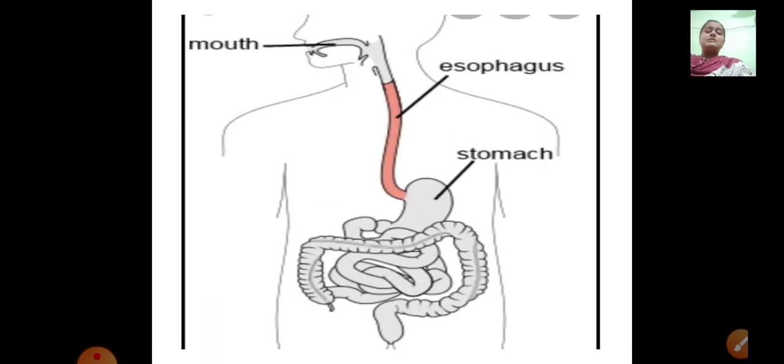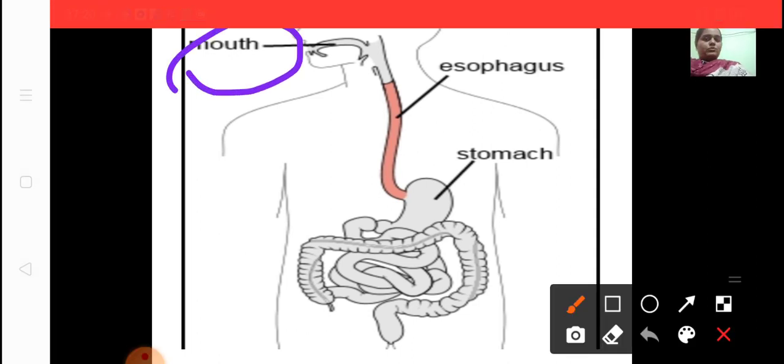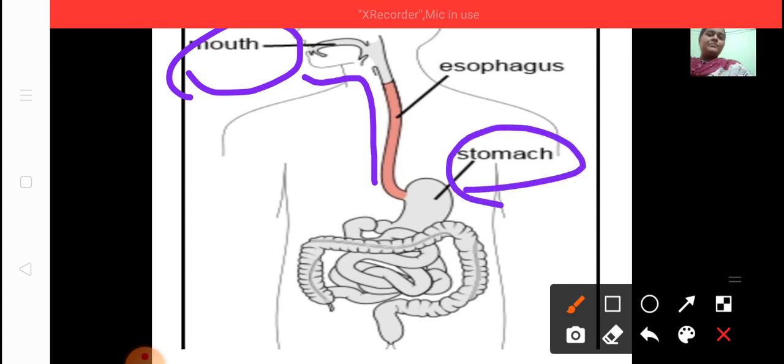Now we are going to learn about esophagus. See, this is the diagram of esophagus. You can see this is the mouth. From the mouth, can you see this tube, and it is joined to the stomach here. So the tube which starts from your mouth and comes down to the throat and then joins to the stomach, that is known as esophagus. What is that tube known as, which is connected from the mouth to the stomach? That is known as esophagus.